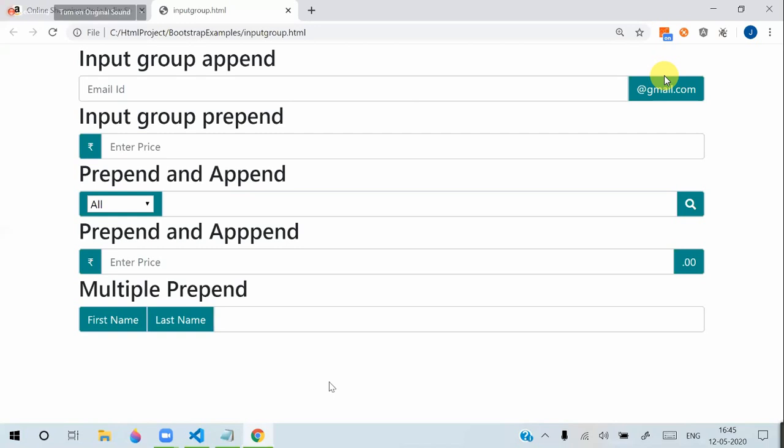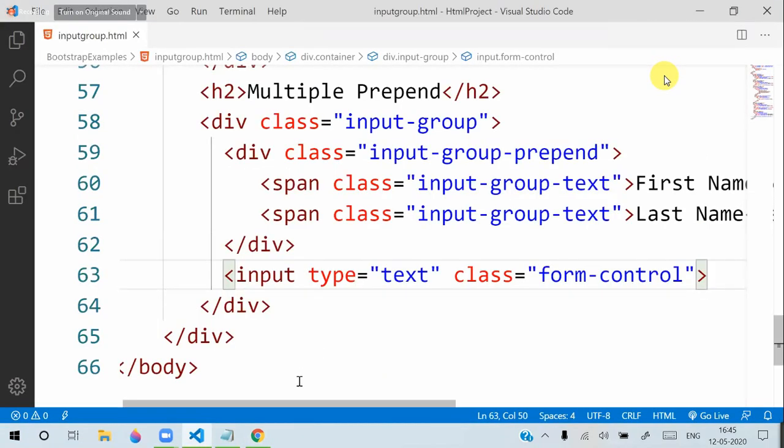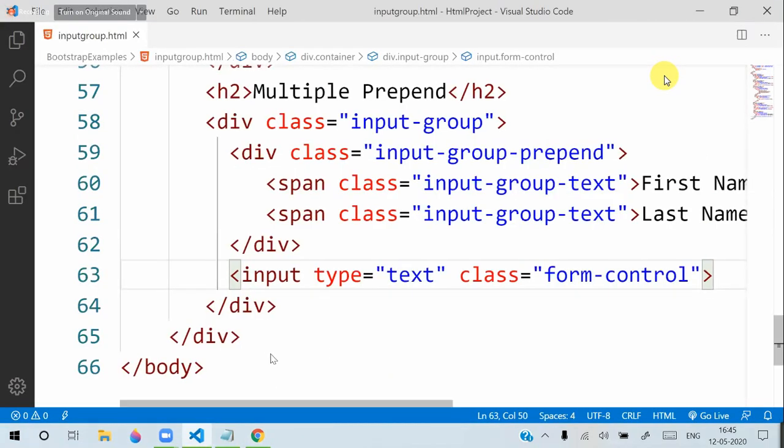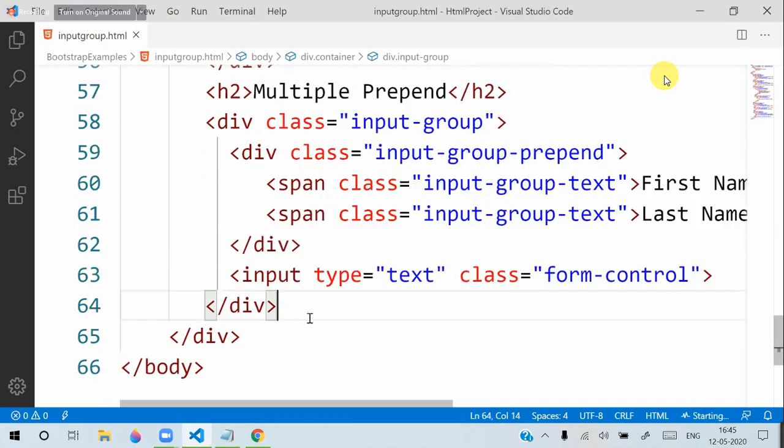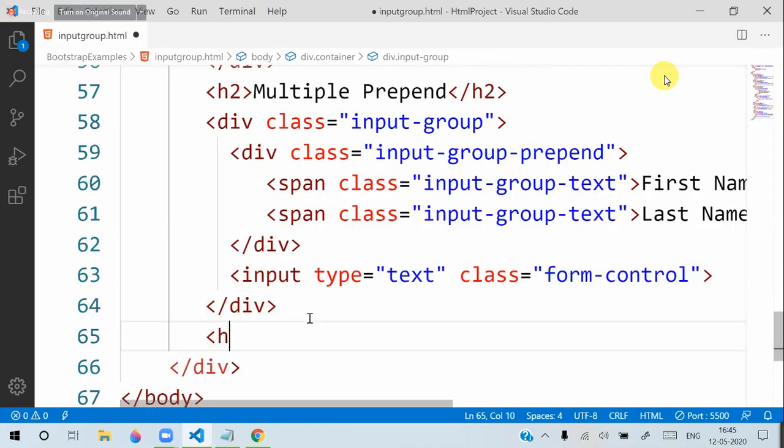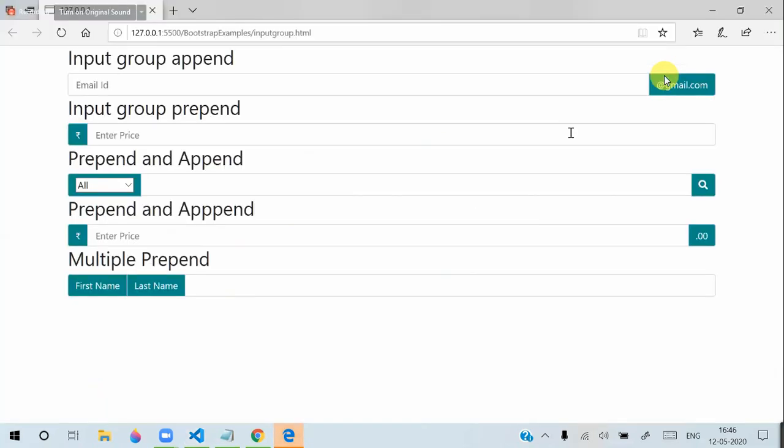Suppose in the middle you want to add something, for that I will keep a heading, custom group. Okay. And how do we actually add a custom group here?